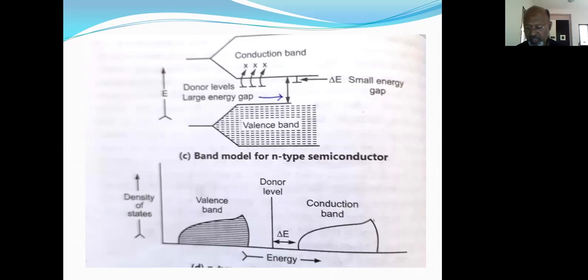Since the current is carried by negatively charged electrons, it is N-type semiconduction, and the silicon or germanium crystal doped with phosphorus is called an N-type extrinsic semiconductor. So in brief, in an N-type semiconductor, the silicon crystal is doped with a pentavalent impurity such as phosphorus. Phosphorus contributes 4 electrons for the formation of bonds between phosphorus and silicon.